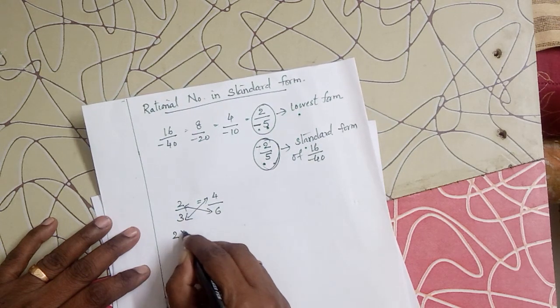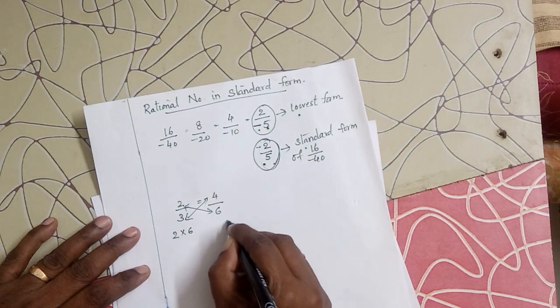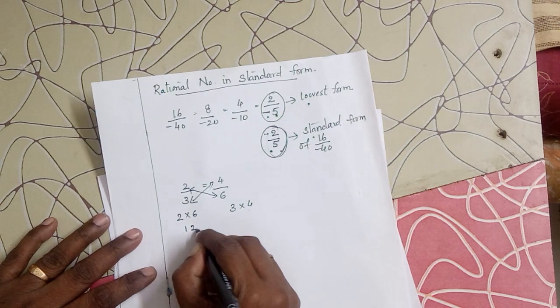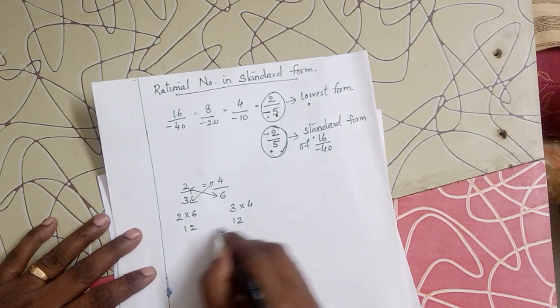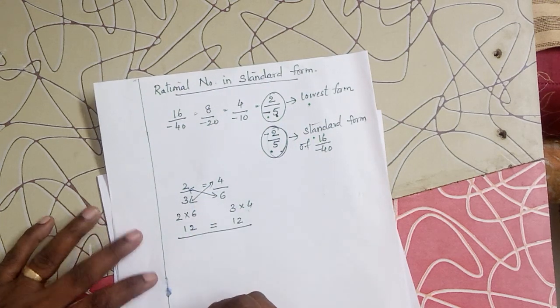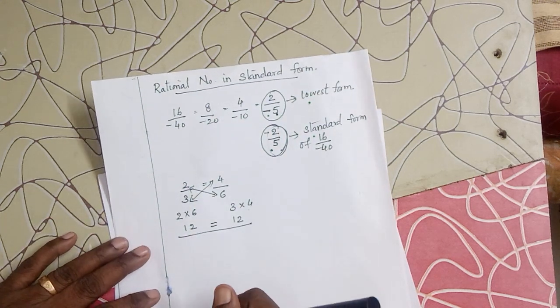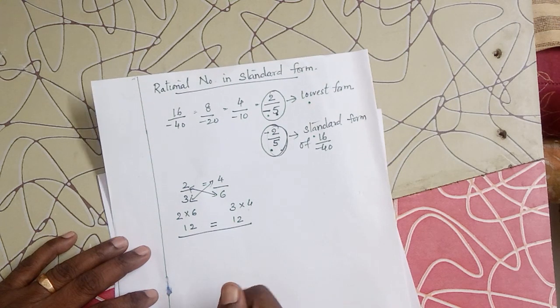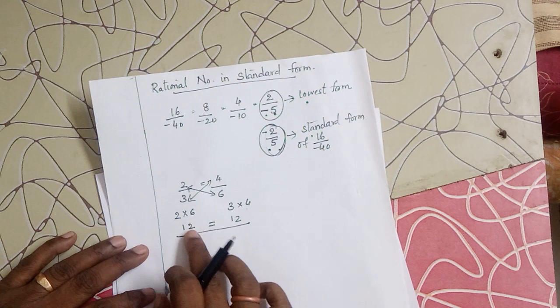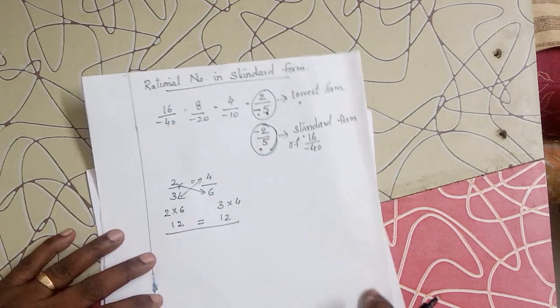That is 2 multiplied by 6 and 3 multiplied by 4. 2 sixes are 12 and 3 fours are 12. If you get the same answer, then these two rational numbers are equivalent rational numbers. This is an easy way to check whether the given numbers are equivalent rational numbers.